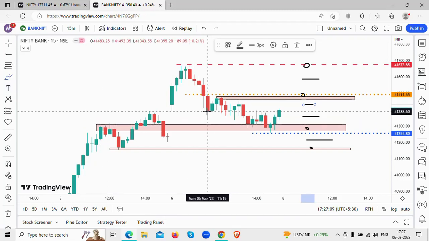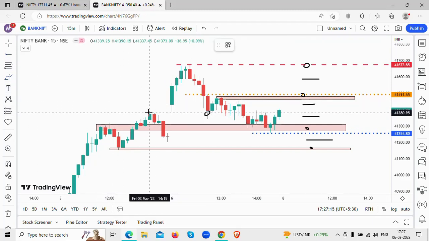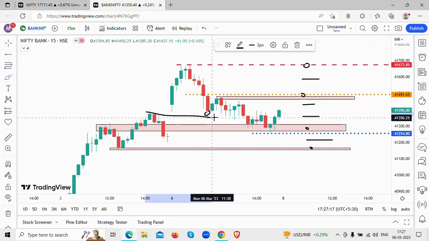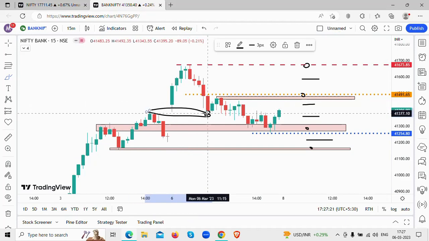Now, I took a long trade here. Why was this long trade taken? If you know, I marked the previous day high, and I expected it to act as a resistance. So this was the level that was marked. The price came down, and as per my system, I took a long trade. I was expecting the price to go back up with a good risk to reward ratio because my loss was small and the profit was expected to be bigger.